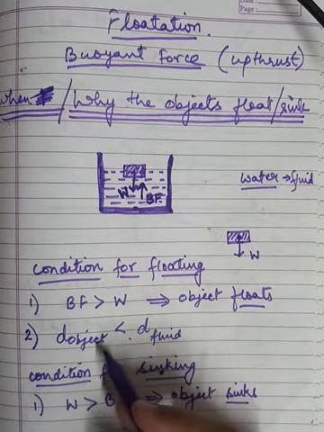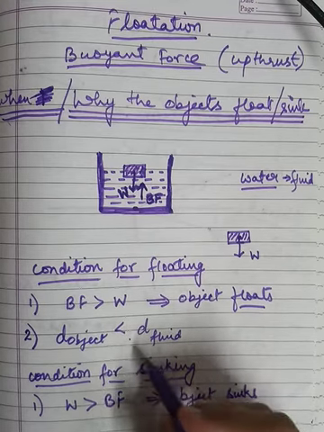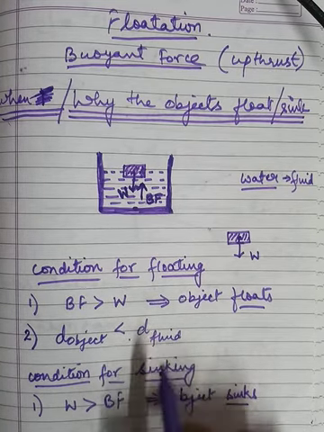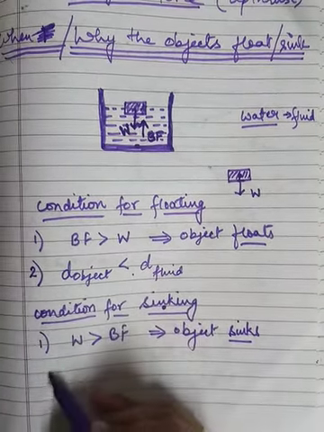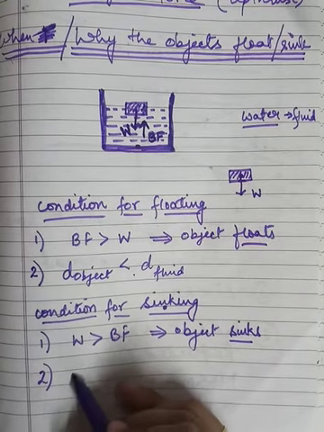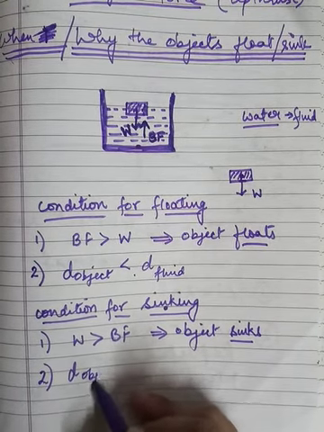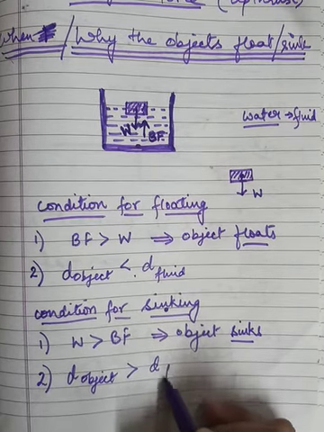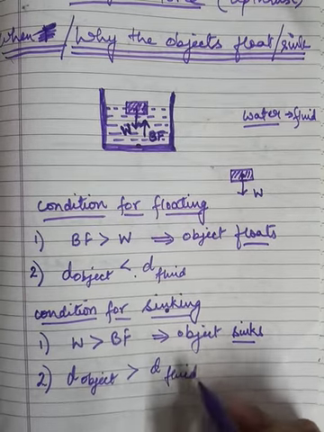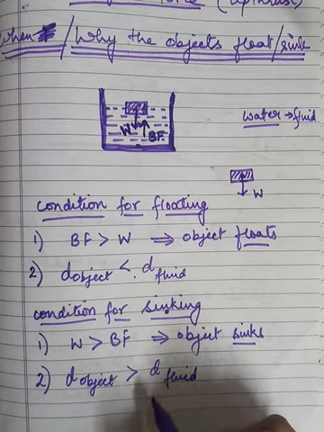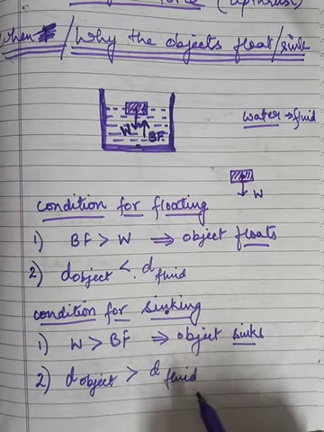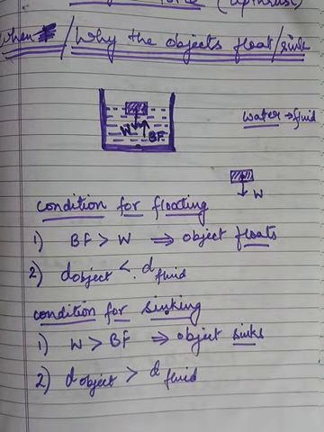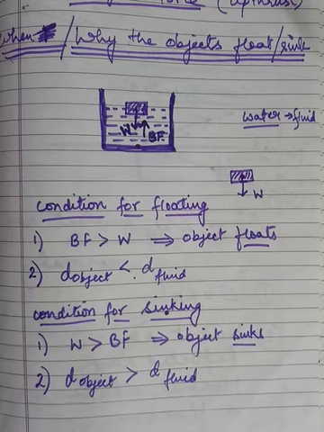Okay, if the density of the object is more, then it will sink. So the second condition based on density is, if the density of the object is greater than the density of the fluid, then the object will sink.